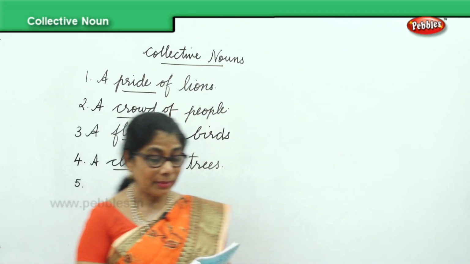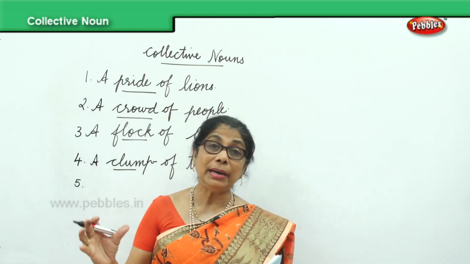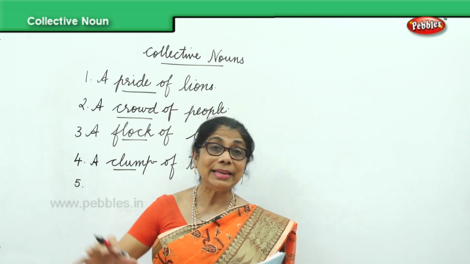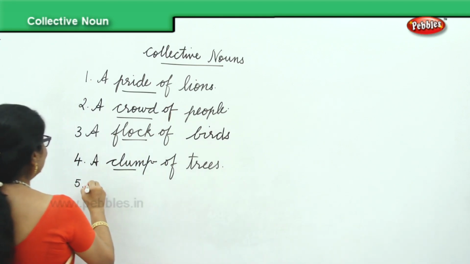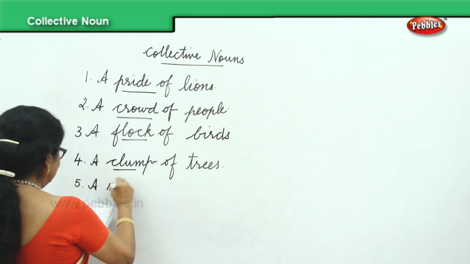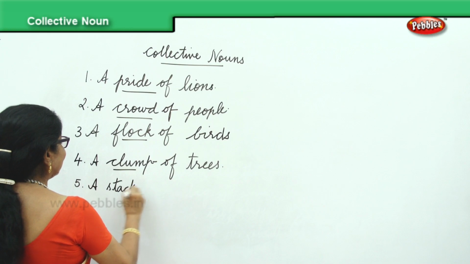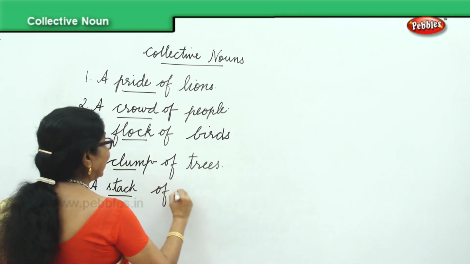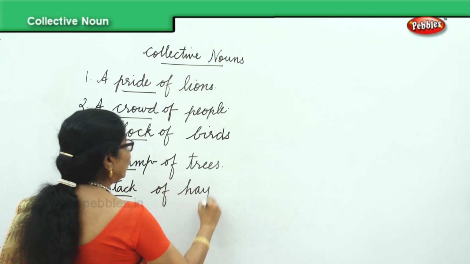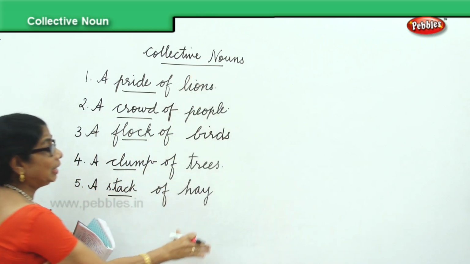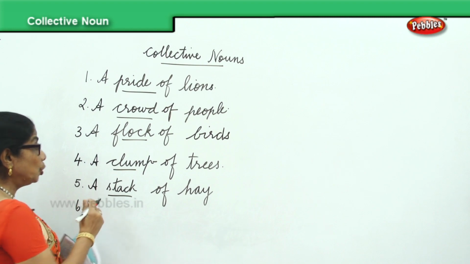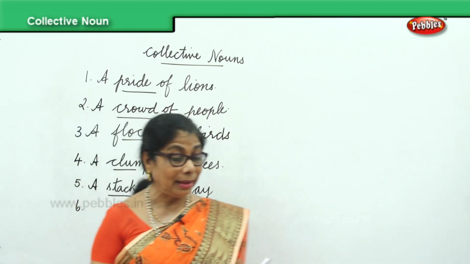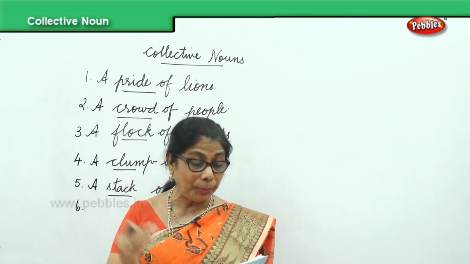Next, hay. You see bundles of hay, so you say a stack of hay. S-T-A-C-K, a stack of hay. What are we learning? Group names for these. That's called a collective noun. A collection of persons or things has a group name.